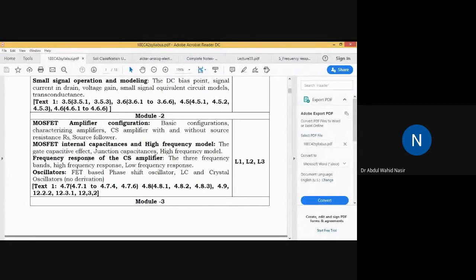So why do we need to study this topic? First, we should understand that in the earlier cases, whatever we have seen of the CS amplifier, we have not taken any consideration of frequency variation. The gain of the CS amplifier, that is V naught by V signal, I will show you in the circuit, actually varies. It depends on the frequency of the input signal. If you have a different kind of input signal, then you will also have a different gain of the CS amplifier. This topic we'll be finishing in today's class.